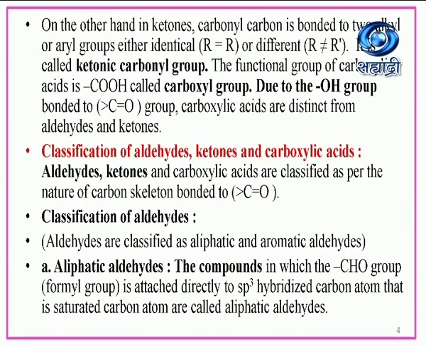Let us see the classification of aldehydes, ketones and carboxylic acids. Aldehydes, ketones and carboxylic acids are classified as per the nature of the carbon skeleton bonded to the carbonyl group. Now, classification of aldehydes. Aldehydes are classified as aliphatic and aromatic aldehydes. Small a, the first point here, aliphatic aldehydes: the compounds in which the –CHO group, that is the formyl group, is attached directly to an sp3 hybridized carbon atom, that is a saturated carbon atom, are called aliphatic aldehydes.